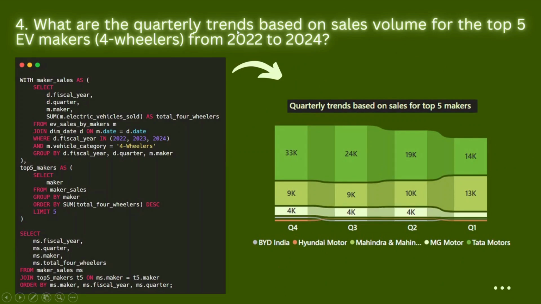What are the quarterly trends based on the sales volume for the top five EV makers? That is about four-wheelers from 2022 to 2024. Here is the SQL query written, and this is the output shown in the form of a ribbon chart. Here, Tata Motors is leading among all of these makers, with the highest EV sales in quarter number 4, that is 33,000. And in the case of Mahindra and Mahindra, in quarter number 1, EV sales are high, at about 13,000. Now let's look into the next question.